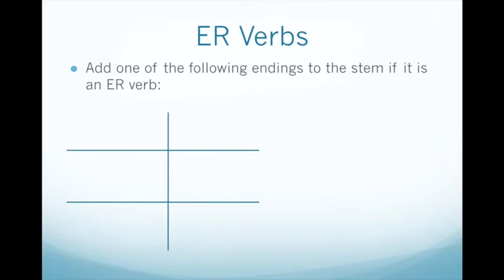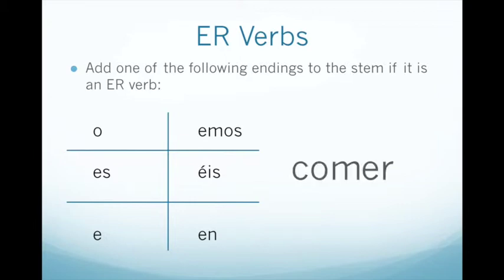There is a different set of endings for ER verbs. Instead of o, as, a, it becomes o, es, e. Instead of amos, áis, and an, it's emos, éis, and en. You can see, obviously, that AR verbs have A's and ER verbs have E's. The yo form is always the same, and the vosotros form still has an accent.